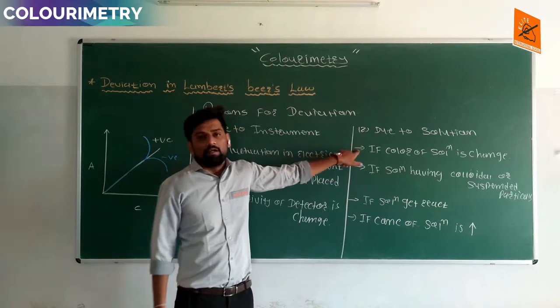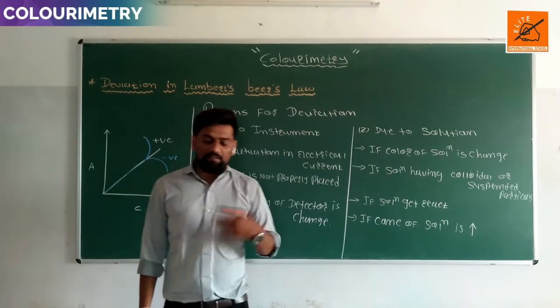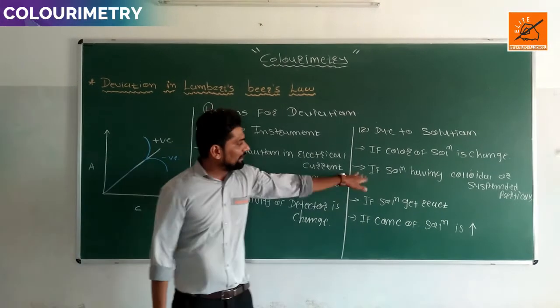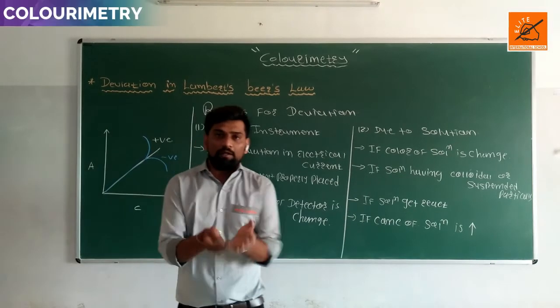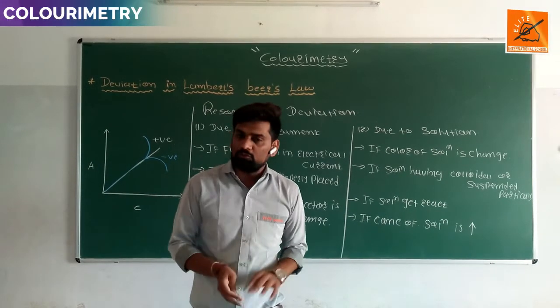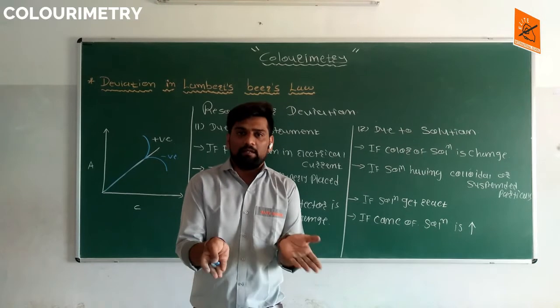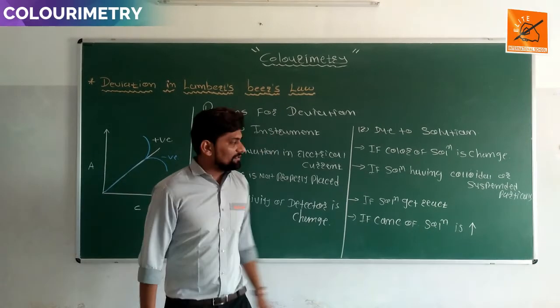First, the color of the solution changes, and deviation is formed. Second, if the solution has colloidal or suspended particles, incident light is scattered and deviation is formed.